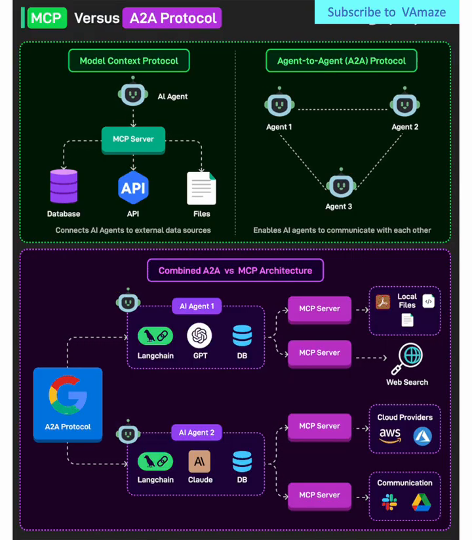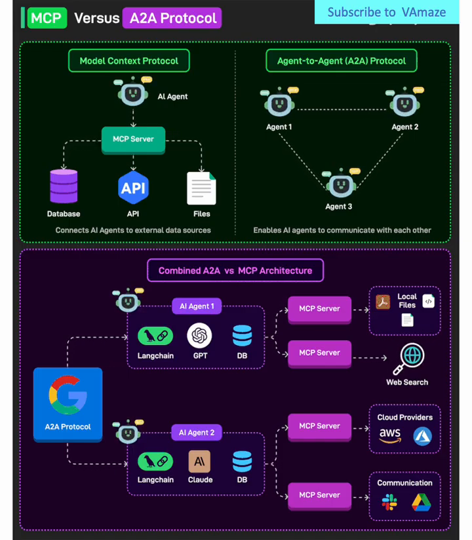Agent-to-agent protocol, the distributed network approach. Now let's examine the A2A protocol shown in the upper right portion of our diagram. The mesh architecture. The A2A protocol represents a completely different philosophy. Here we see three agents, Agent 1, Agent 2, and Agent 3, all interconnected in a mesh network. Each agent can communicate directly with any other agent without requiring a central intermediary.